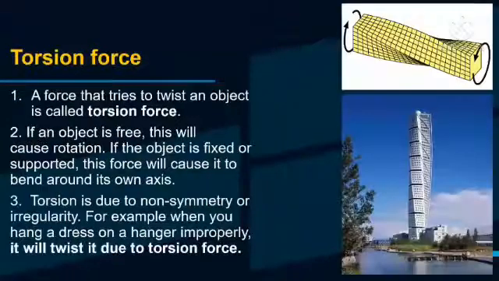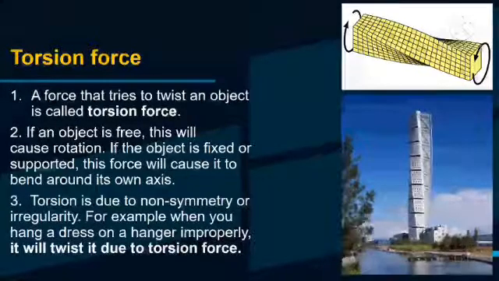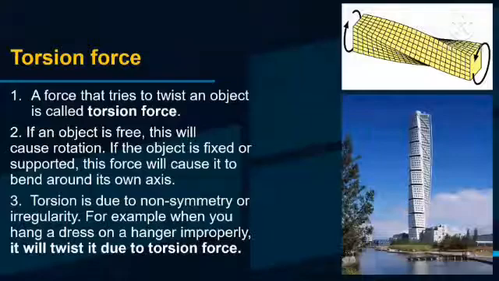Torsion force. A force that tries to twist an object is called torsion force. If an object is free, this will cause rotation. If the object is fixed or supported, this force will cause it to twist around its own axis. Torsion is due to non-symmetry or irregularity. For example, when you hang a dress on a hanger improperly, it will twist due to torsion force.